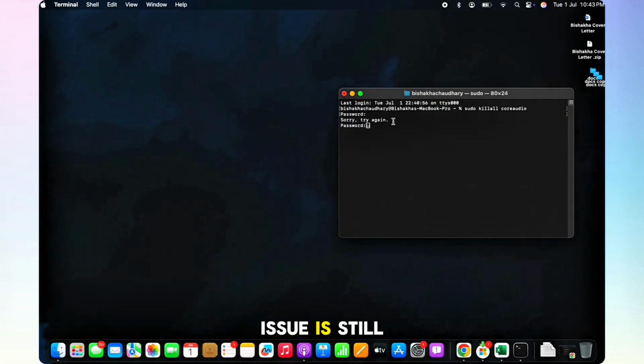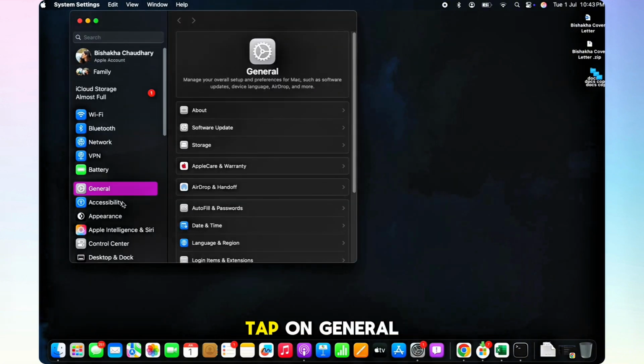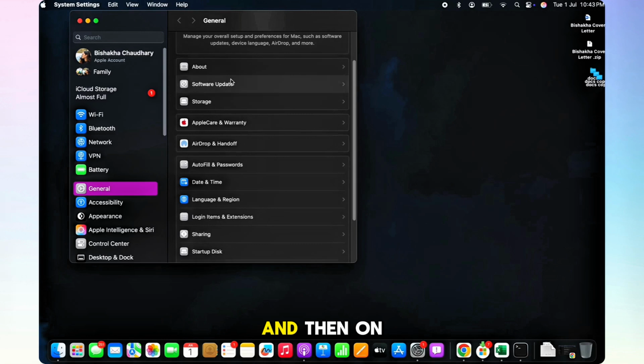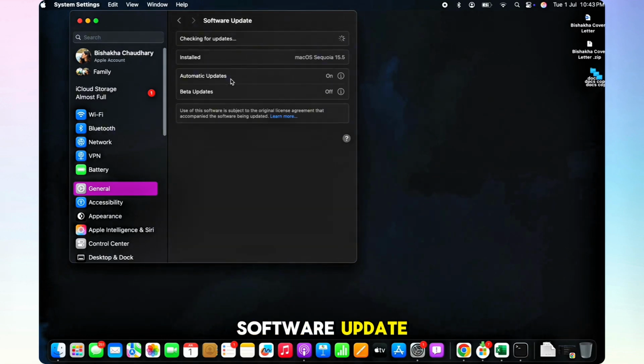And if your issue is still not fixed, then open System Settings again and tap on General and then on Software Update. Make sure your macOS is updated to its latest version for the apps to function smoothly. And if not, then install any available updates.